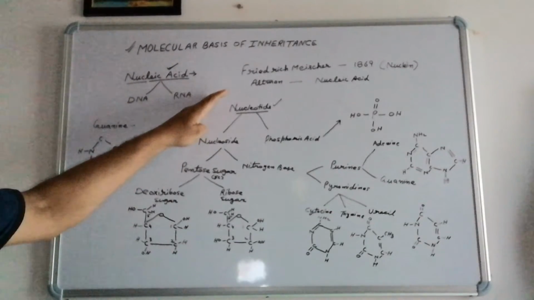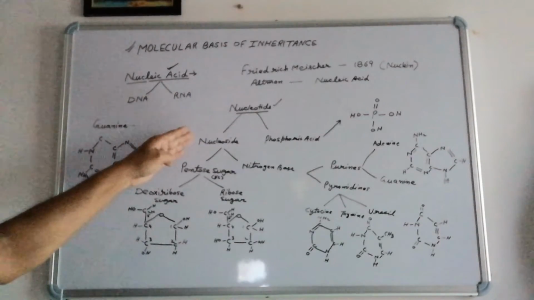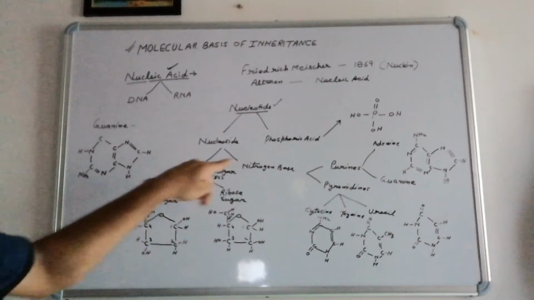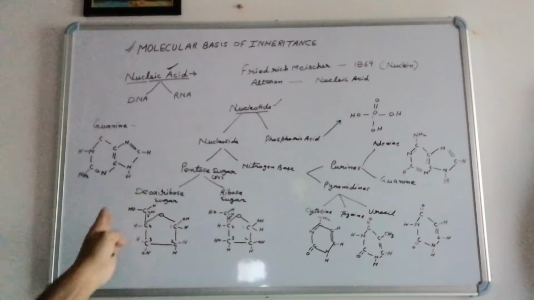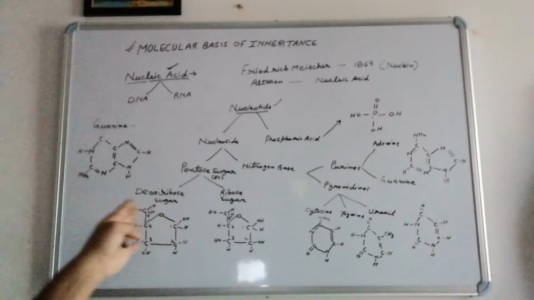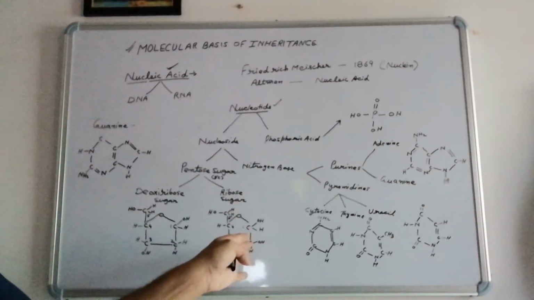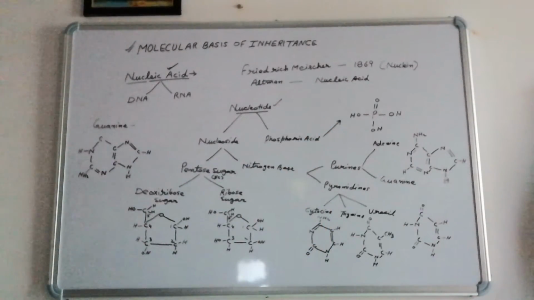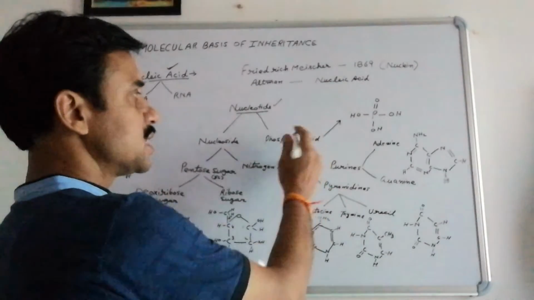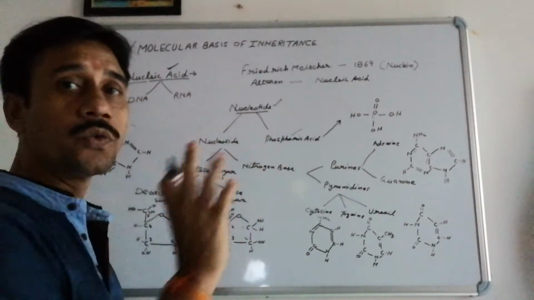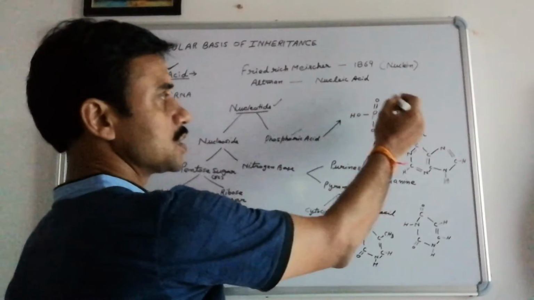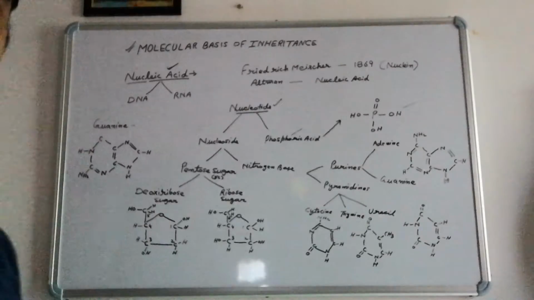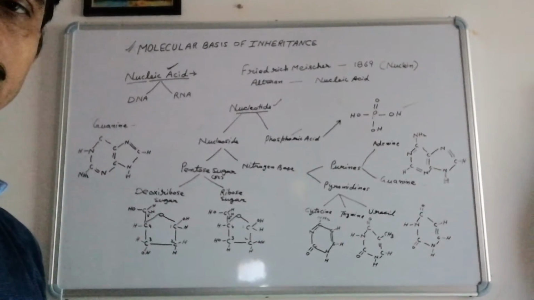Formation of a nucleotide always occurs whenever a nucleoside and a phosphoric acid are connected. Nucleoside itself contains pentose sugar and nitrogen base. Pentose sugar is of two types: in DNA it is deoxyribose sugar, in RNA it is ribose sugar. In case of nitrogen base it is purine or pyrimidine depending on the structure. Now the phosphoric acid which is connecting with the nucleoside to form the nucleotide contains this structure, that is H3PO4. So now we are going to discuss the basic properties of this DNA molecule.